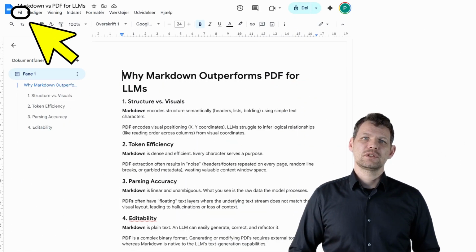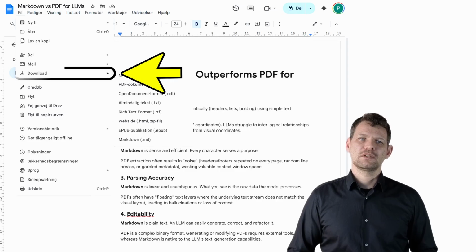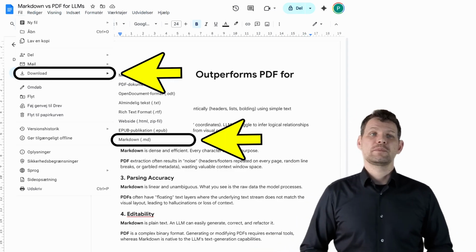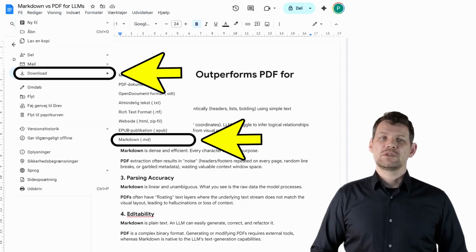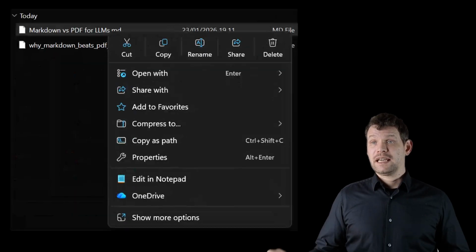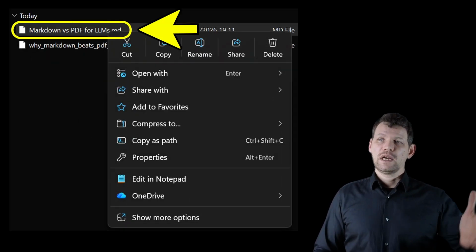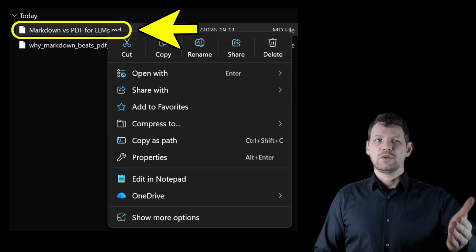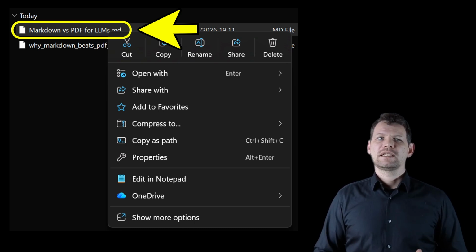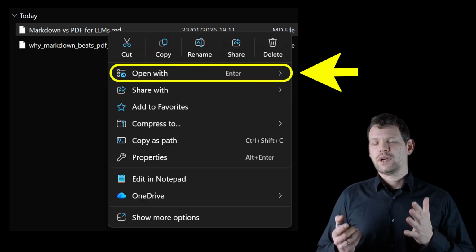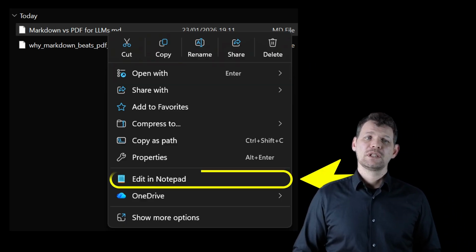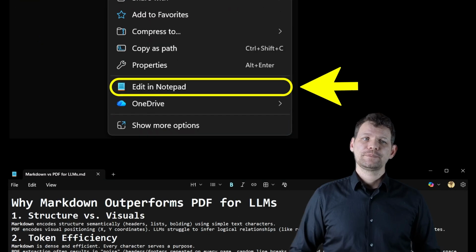Inside Google Docs, we can download it as Markdown, and then we can feed the Markdown document back to the language models. If we want to edit them manually, we can download them to our computer. If we don't have Google Docs, we can right click it and choose open with. If we have a Mac computer, we'll use TextEdit. On a Windows machine, we'll use edit in Notepad.